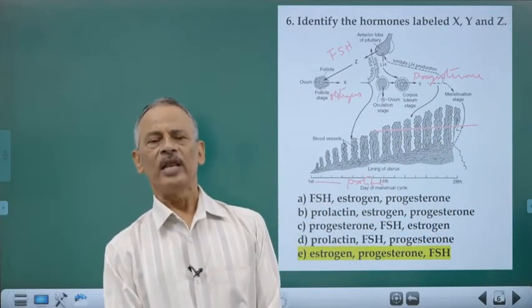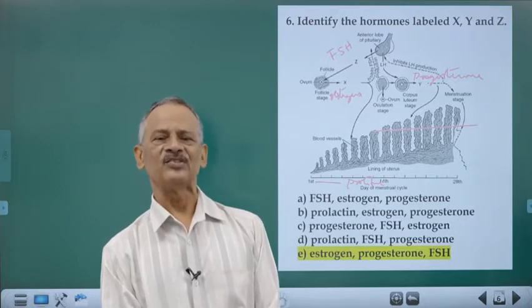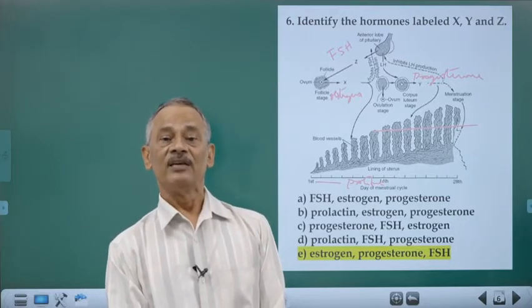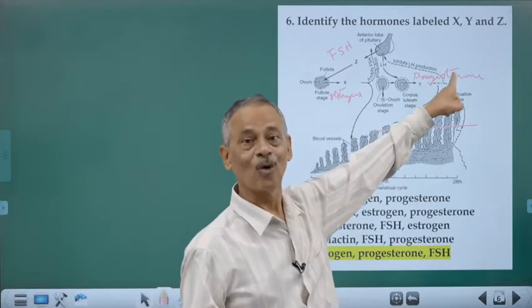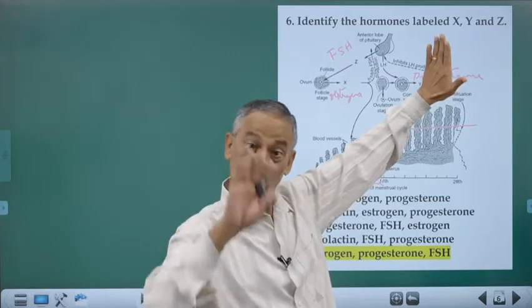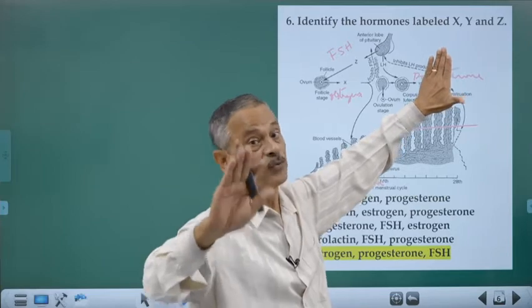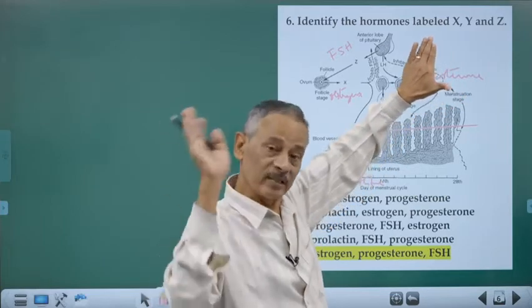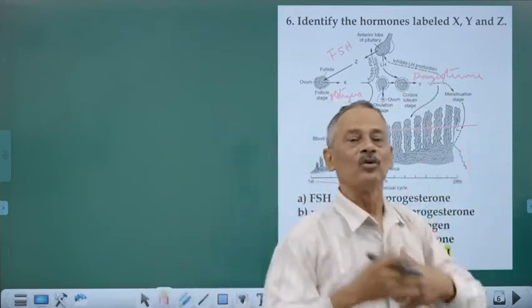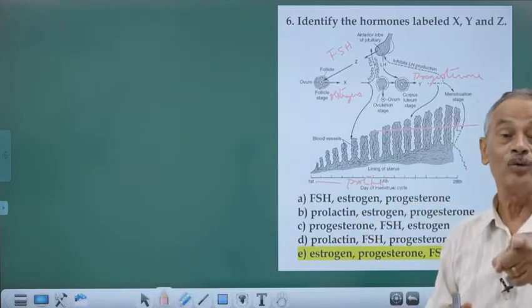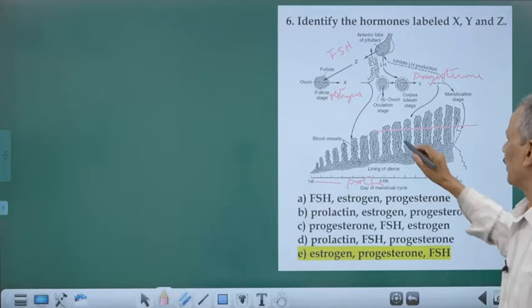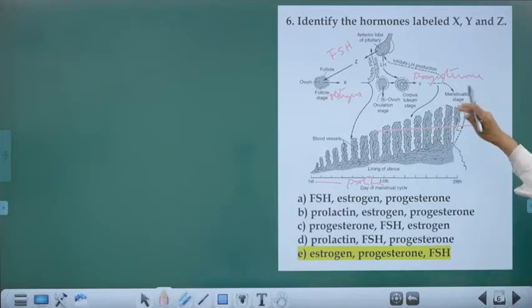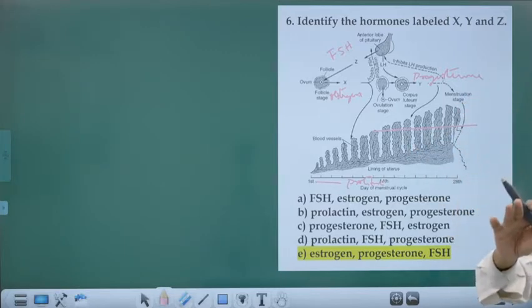These chorionic villi will start producing HCG, and that HCG sustains the corpus luteum. The corpus luteum on its own will live only for 7 days. If there is HCG, it continues to survive and continues to produce progesterone. And as progesterone is continuously produced, the endometrium is retained and pregnancy is maintained.